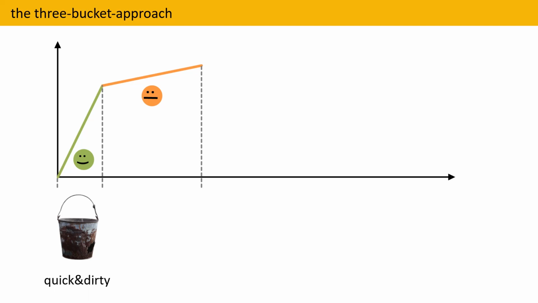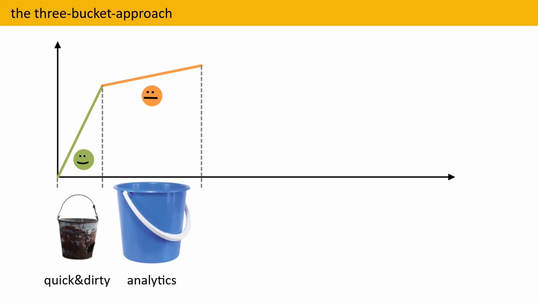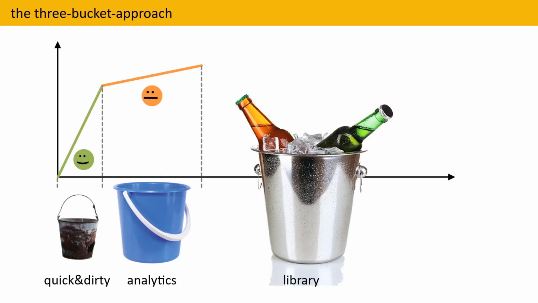For instance, feature extraction methods. Others, such as plotting, not so much. And here comes the trick. The non-reusable code we clean a bit and put into an analytics bucket, while the reusable code goes into a third bucket, the library bucket.